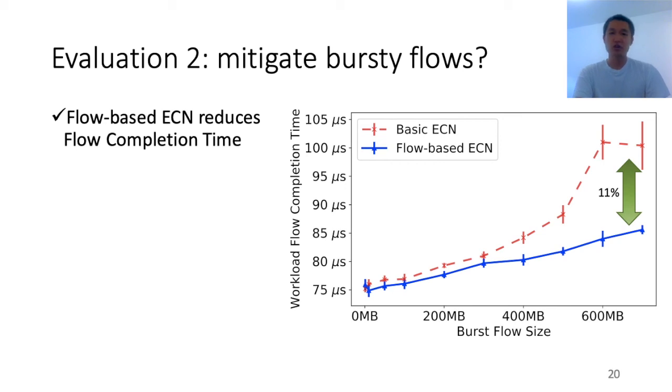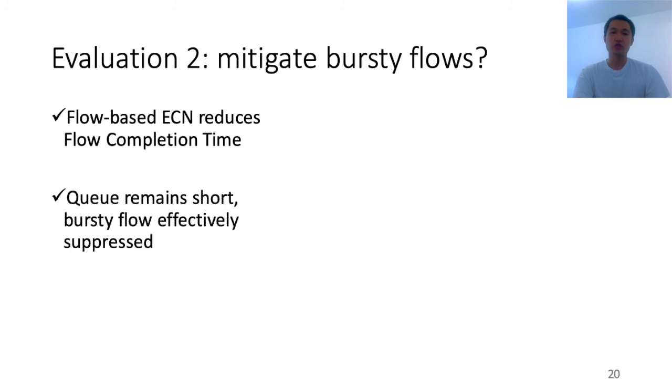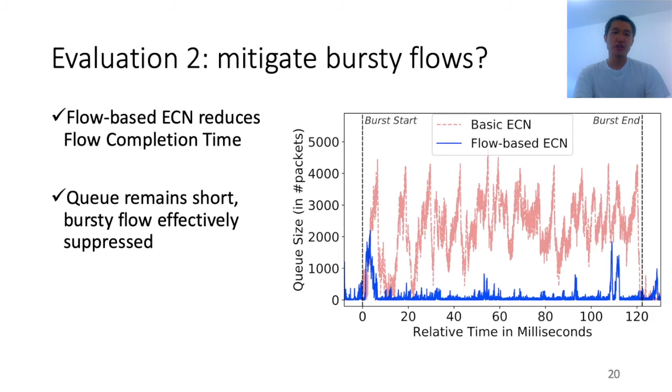If we look deeper at the queue length over the course of a burst, we can see that in the baseline case, the queue goes longer and longer up to a threshold and then starts to oscillate around the threshold. If we enable flow-based ECN, then this particular bursty flow is immediately throttled, and the queue length remains short over the course of the entire burst, which means other flows also experience shorter latency.